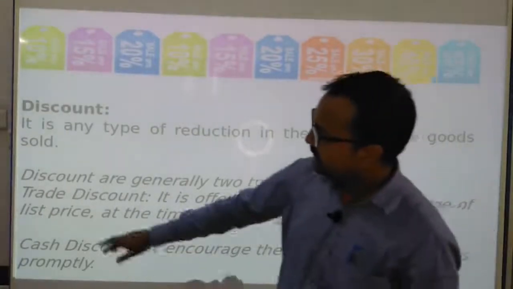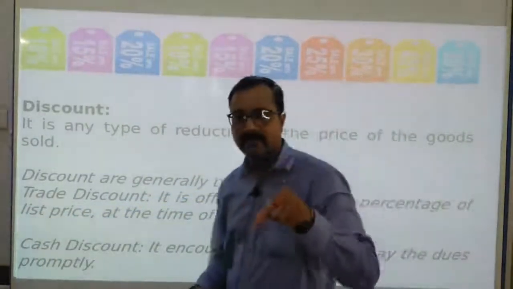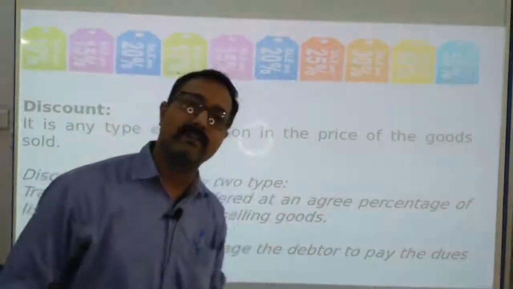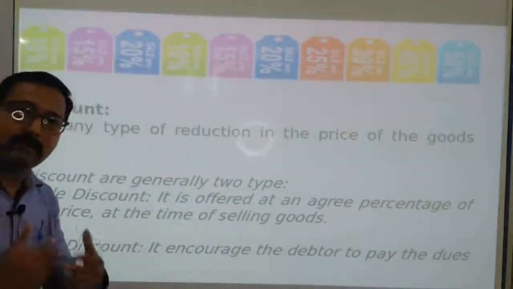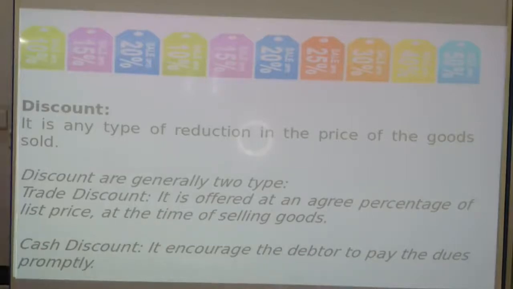One very important question, sir: what is list price? List price is the price which has been offered by the seller to us. Seller ne hamko kya offer kiya, that is the list price, and we do bargaining on the basis of that list price only. Okay, and then the second one is cash discount. Cash discount encourages the debtor to pay the dues promptly.